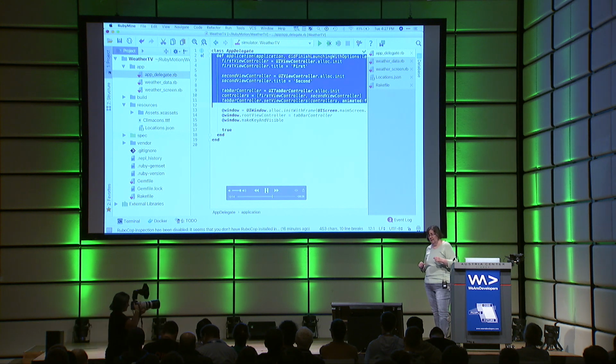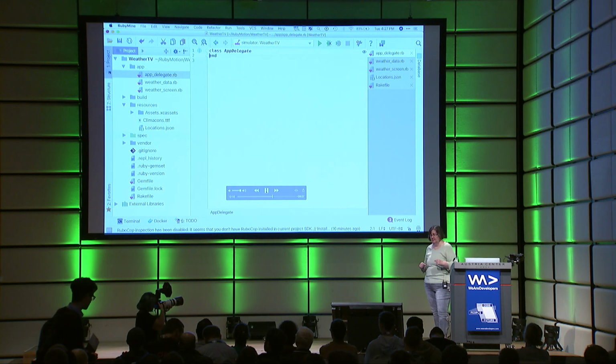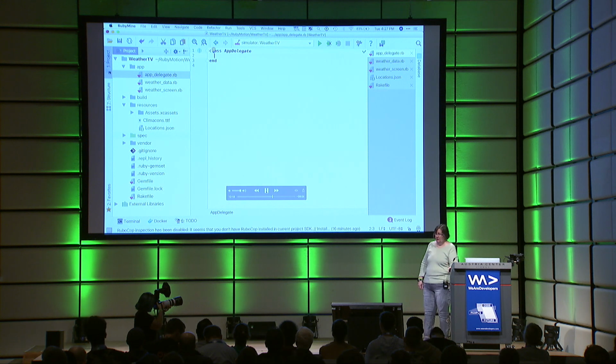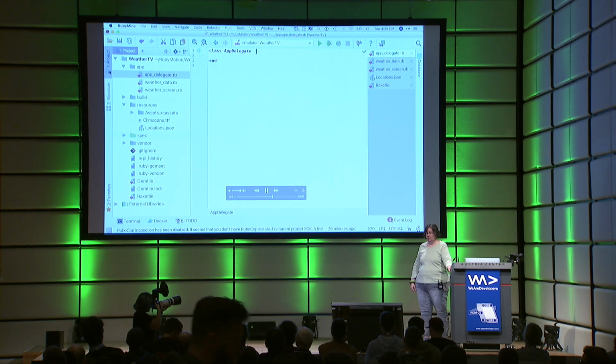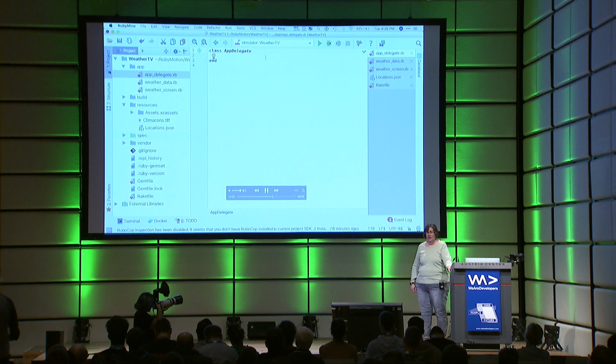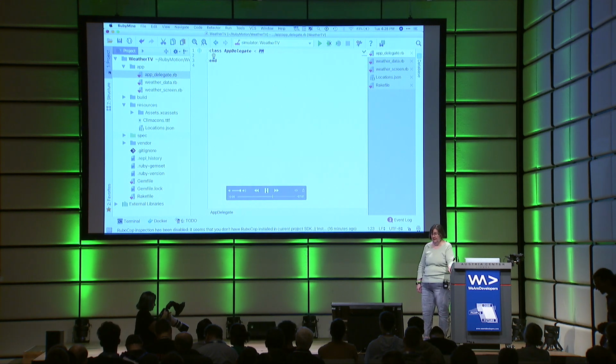Let's go back and create our screens. First of all, we're going to change our app delegate into a ProMotion app delegate.